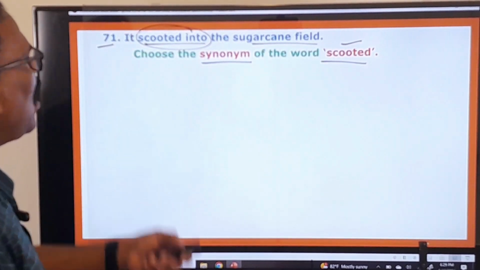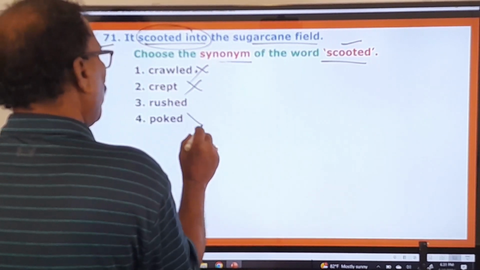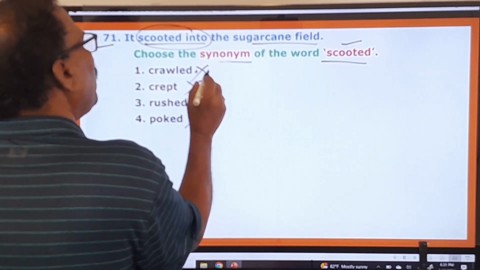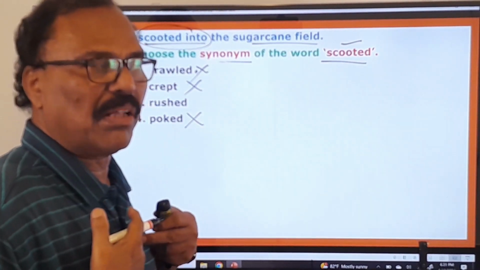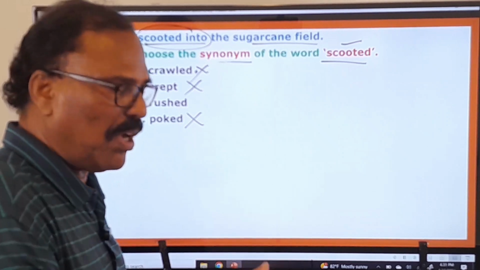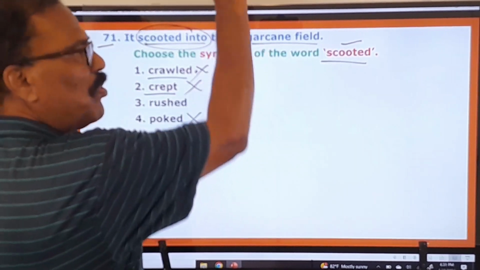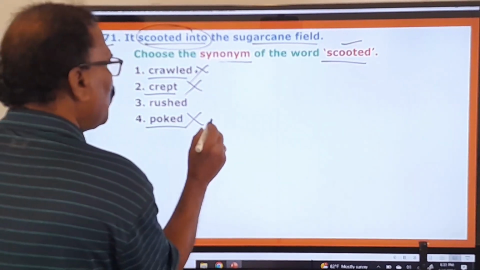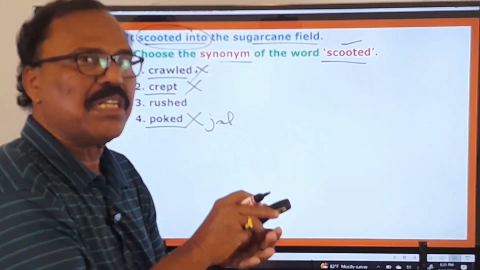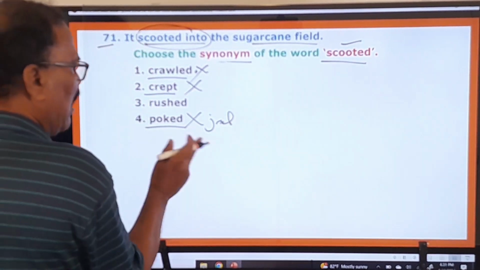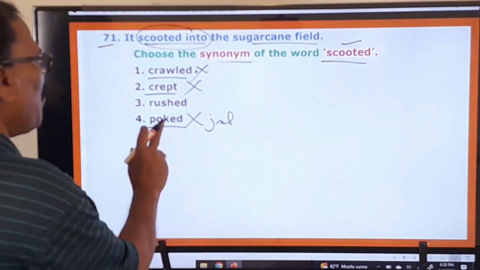And now let us look at the options given here. Crawled is wrong, crept is wrong, poked is wrong. Because crawled means to move slowly on the stomach. Creep is also like that, to move slowly like that. And here poke means to jab. Jab means podavadam. So that's called poking. The word is very near to the Telugu meaning also, poke, podavadam, poke. So here like that, poked means jab.